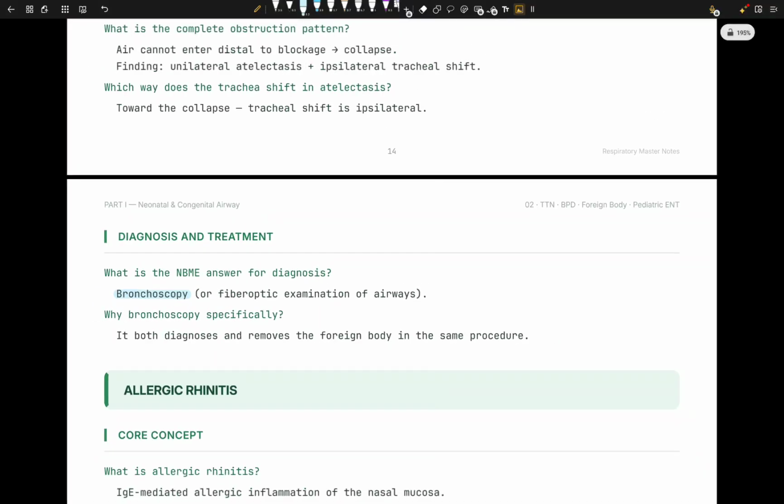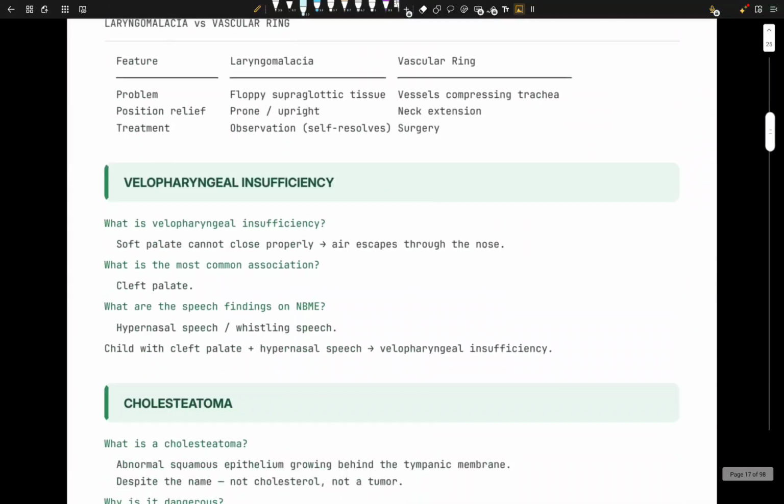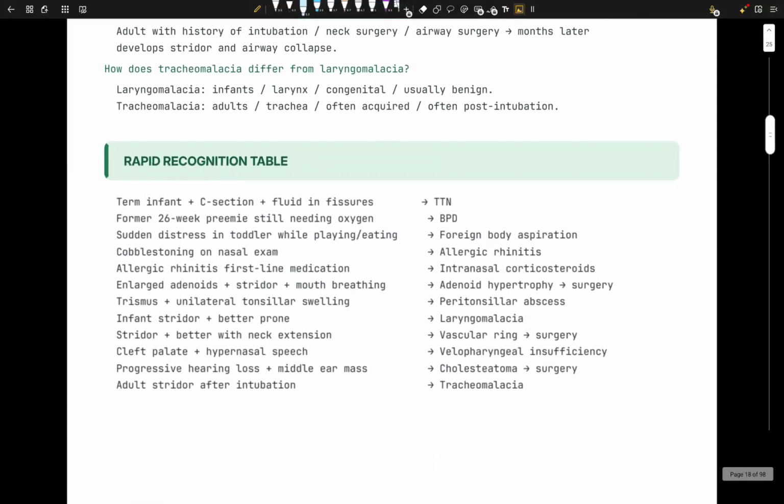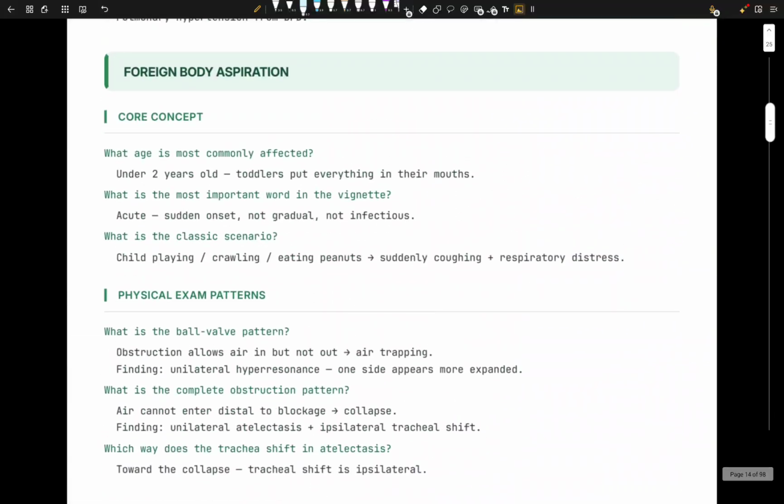So that's it. Allergic rhinitis, laryngeal carcinoma, tracheomalacia, rapid. So I think I'm going to continue this in the next video.